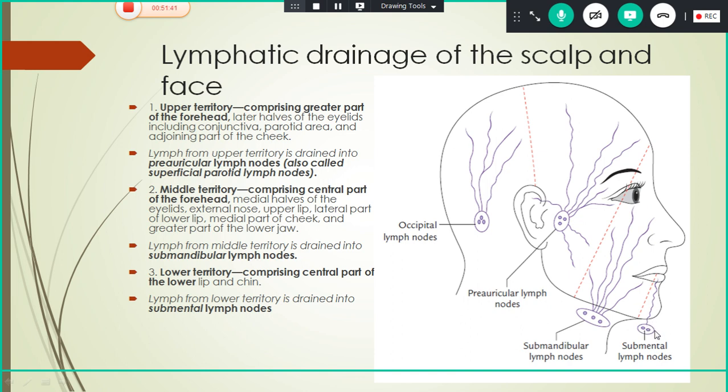So it is divided into three lymphatic drainage zones: upper territory, middle, lower. Upper territory drains into the preauricular lymph node, middle territory into the submandibular lymph node, and lower territory into the submental lymph node. This is also an important 5-mark question. Practice the diagram. Okay, that is very important.